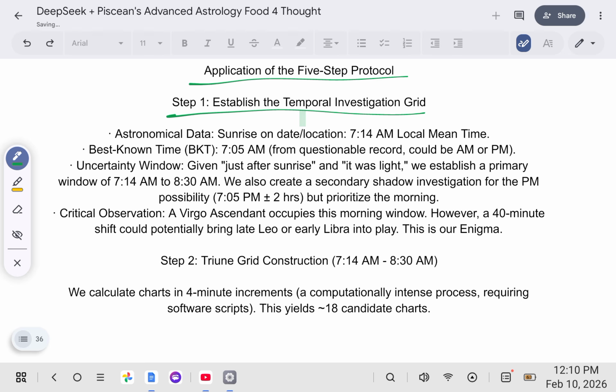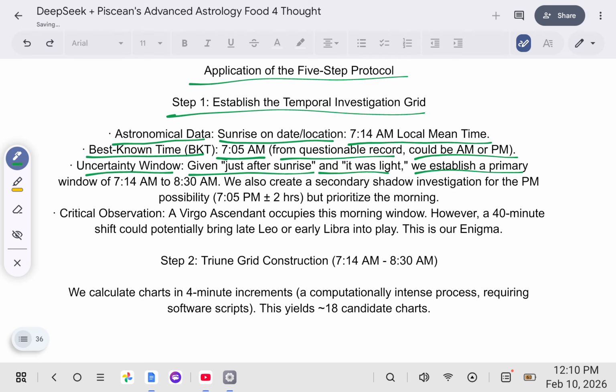Step 1, we established a temporal investigation grid using our astronomical data. Sunrise on date, location, 7:14 a.m. local mean time. Best known time, our BKT, 7:05 a.m. from questionable record, could be a.m. or p.m. Uncertainty window given just after sunrise and it was light.